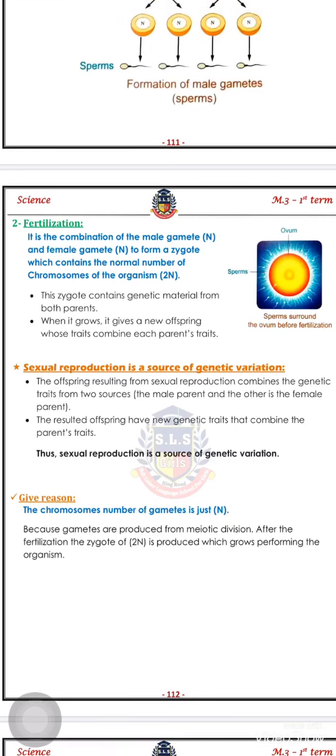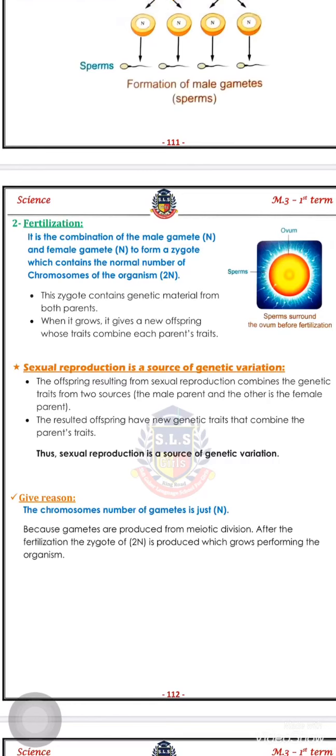Sexual reproduction is a source of genetic variation, of course, because the offspring resulting from sexual reproduction combine the genetic traits from two sources. Yes, they take genes from the male parent and from the female parent. So the resulting offspring have new genetic traits that combine both parents' traits. Sexual reproduction is a source of genetic variation.